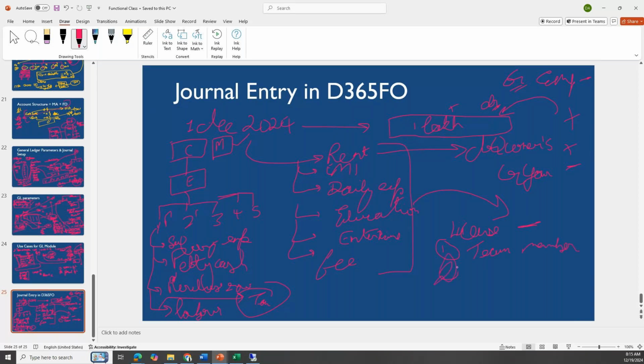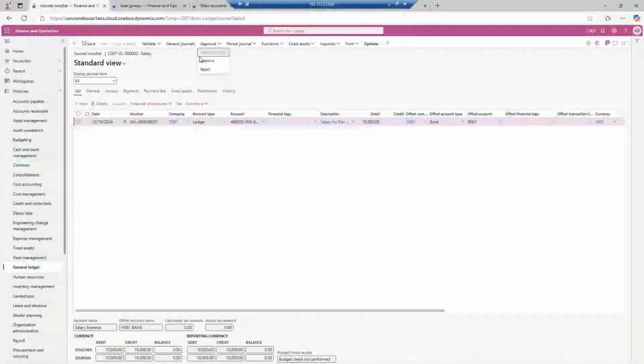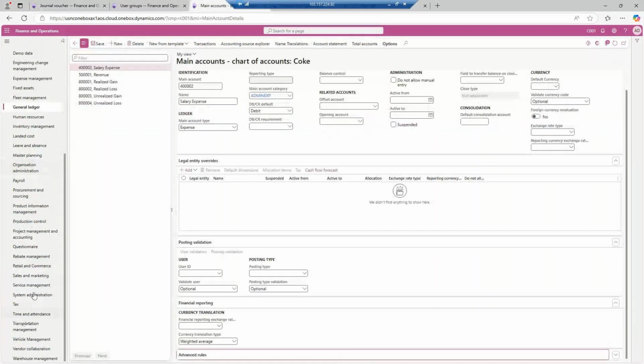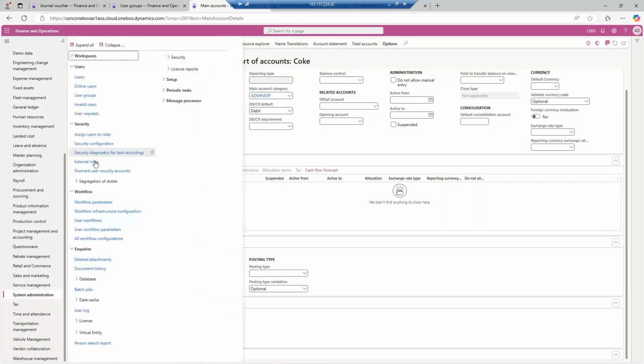And one is the manager, like accountant manager. So such types of users will be there. This license information you will be able to view at system admin level. If you go to the system administration over here, under the system administration, you will go to the users.